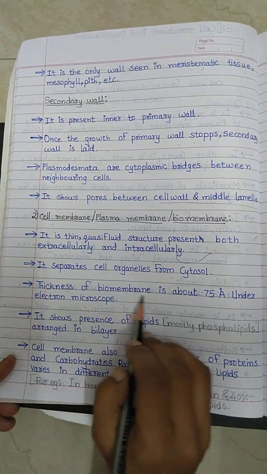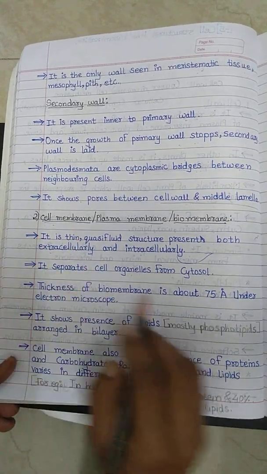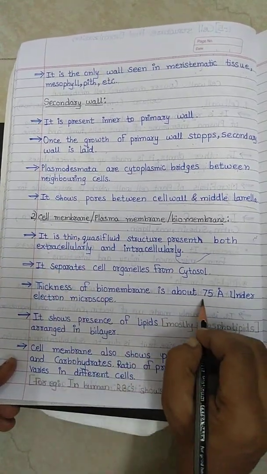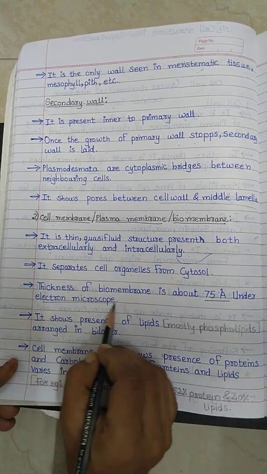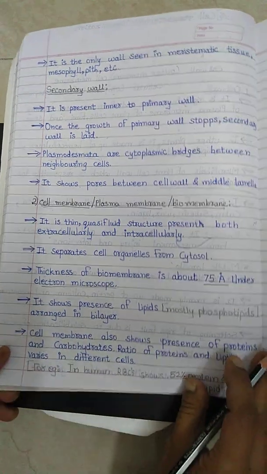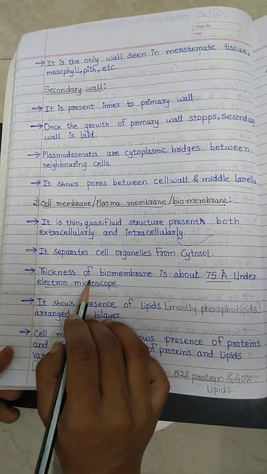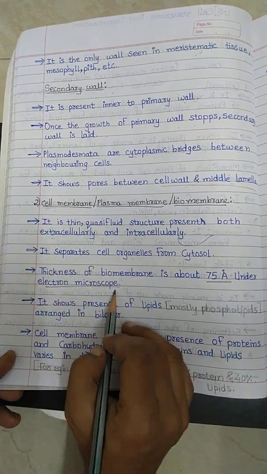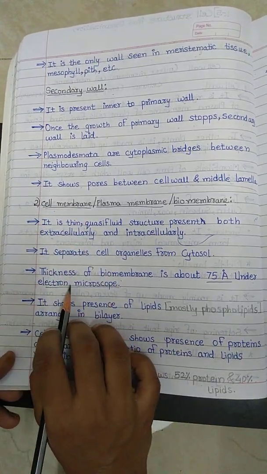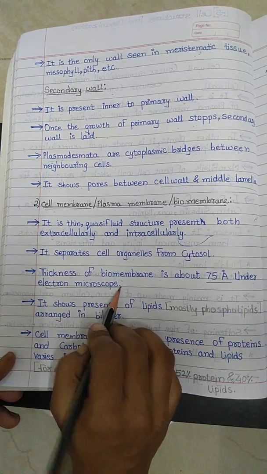The thickness of the biomembrane or cell membrane is about 75 angstrom under the electron microscope. It is so microscopic that we have to observe the cell membrane using an electron microscope.